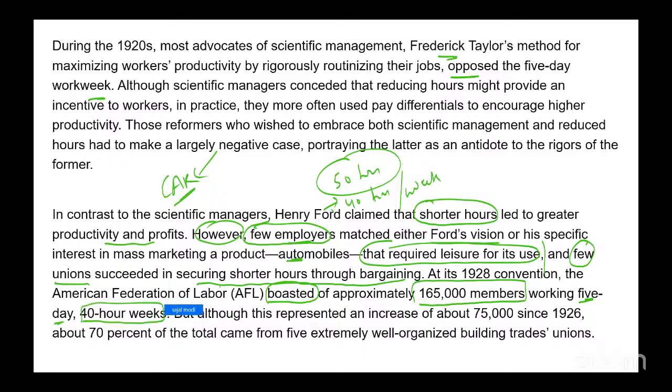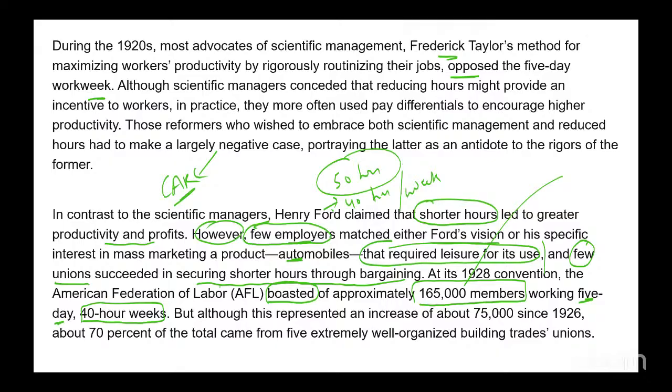So now the AFL is boasting, we have these many numbers, 165,000. That looks quite a number, especially in 1928. These many members are doing 40-hour weeks. So they were treating it as an achievement. For a labor union, that's an achievement: we have been able to reduce the number of hours.